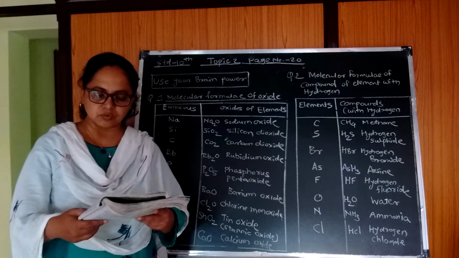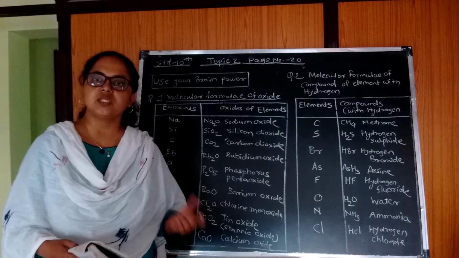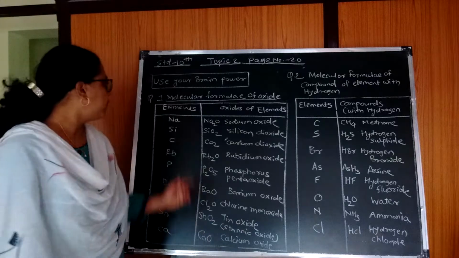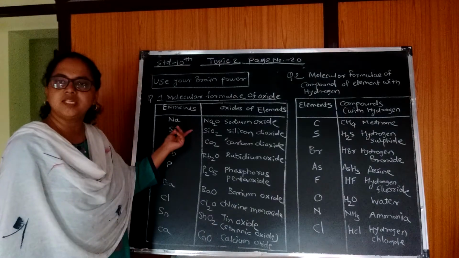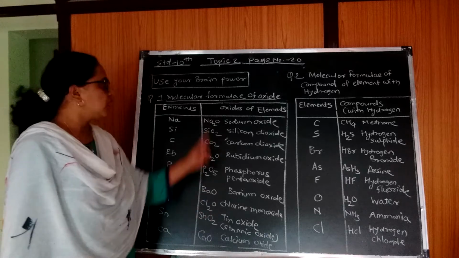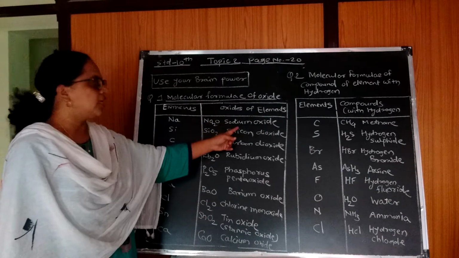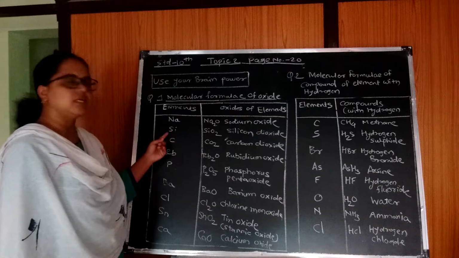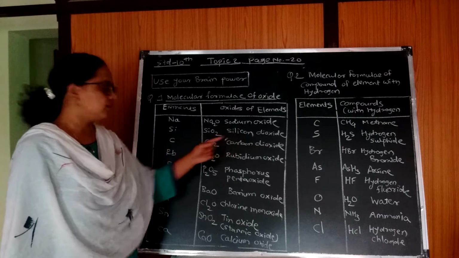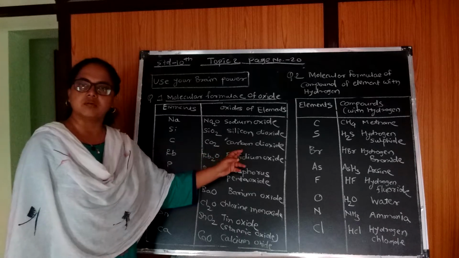Now they have given you some elements and you have to write the oxides of those elements by referring to Mendeleev's periodic table. First element is sodium, symbol Na. I have written the answers. Oxide of Na is Na2O, sodium oxide. Next, silicon: SiO2, silicon dioxide. Third, carbon: CO2, carbon dioxide.